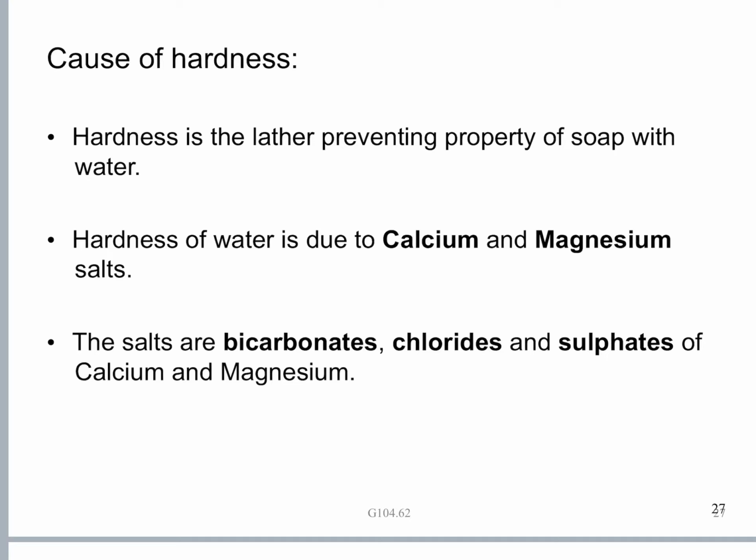Okay, so hardness of water is due to calcium bicarbonates, calcium chlorides and calcium sulfates. Likewise, the hardness is also due to magnesium bicarbonates, magnesium chlorides and magnesium sulfate. So the salts are bicarbonates, chlorides and sulfates of calcium and magnesium. If these salts are present dissolved in the water, they cause hardness to the water.